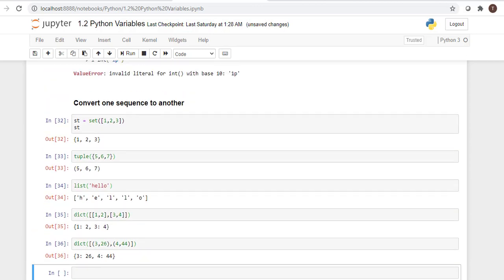We can use this kind of conversion when doing any business logic, based on your need. You can use these conversion types.